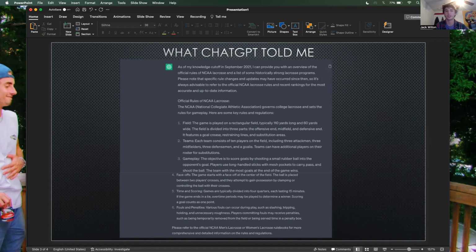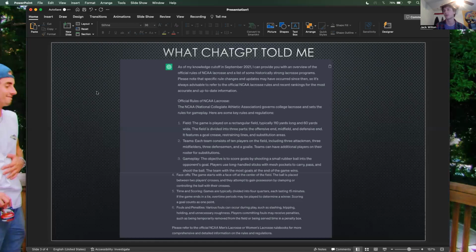ChatGPT didn't really go in depth about the rules of the game of lacrosse, but rather gave an overview of several different areas regarding the game. As you can see here at the top, since ChatGPT only has data up to 2021, it hasn't registered any of the new rules that were implemented over the past 2 years. The majority of the output is correct, but it is just more of an overview and doesn't actually go much into the actual rules of the game and the consequences that could follow.